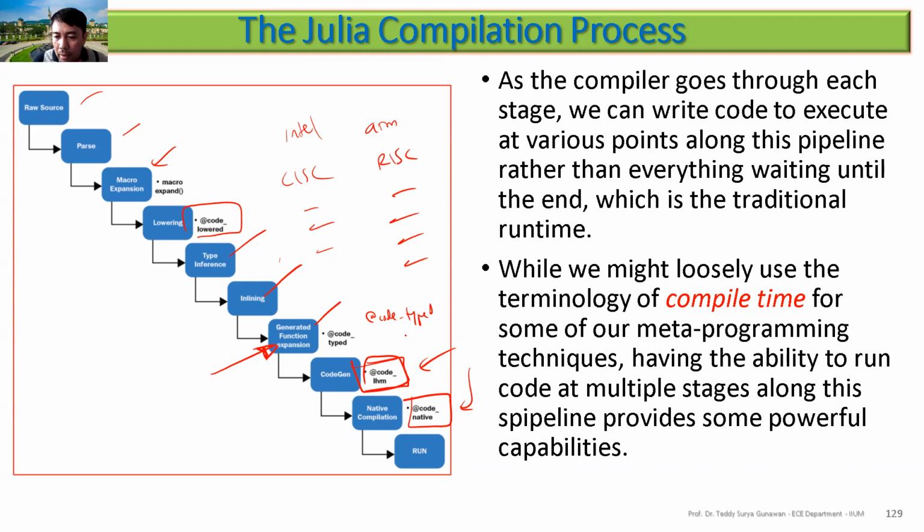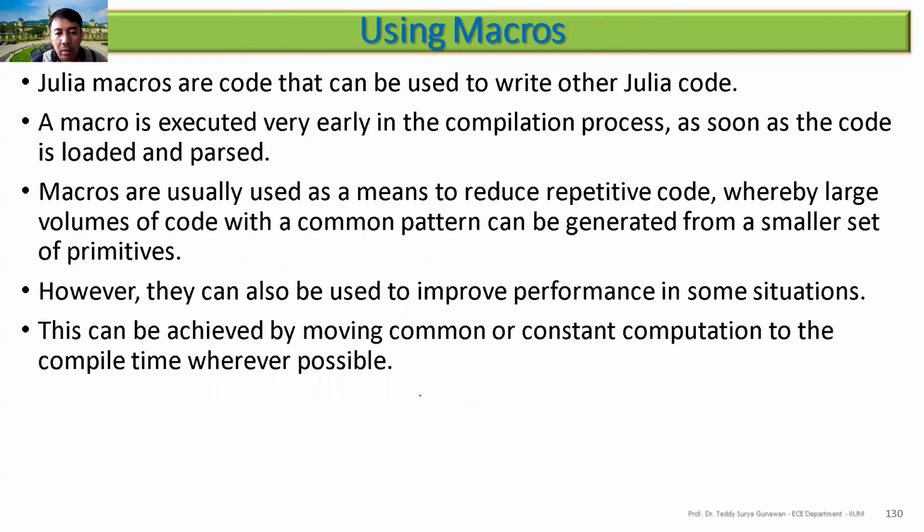So you can see from here, and then you can follow up. Julia provides good macros here: code lowered, code typed, code LLVM, code native. With these you can see and evaluate your code and see whether it is already efficient or not yet. Most of the time, yes, it is already efficient. Okay. So Julia macros are code that can be used to write other Julia code.